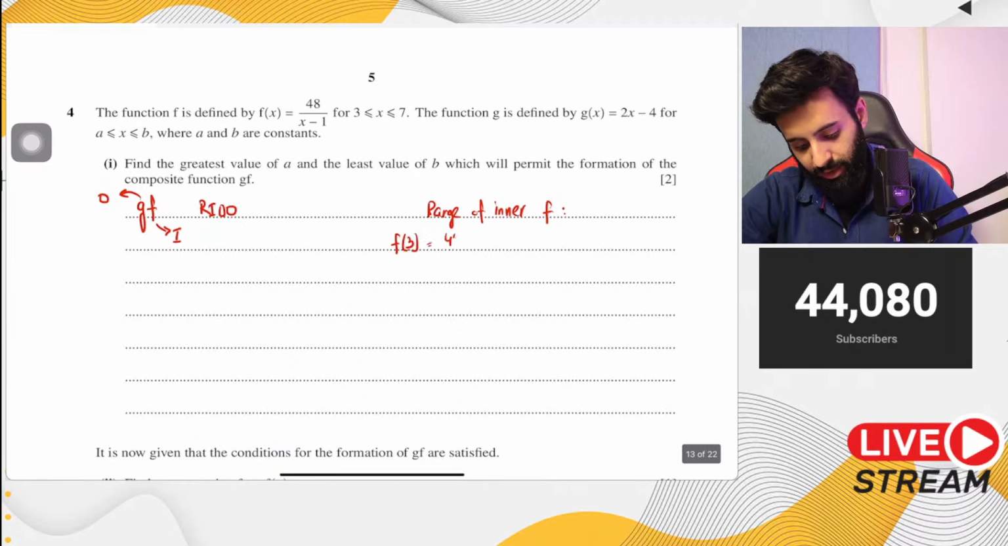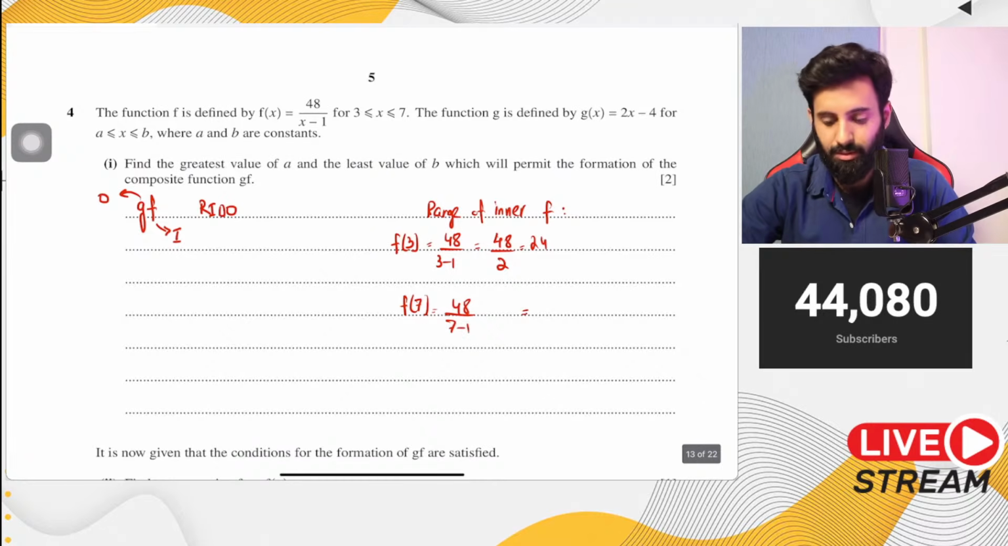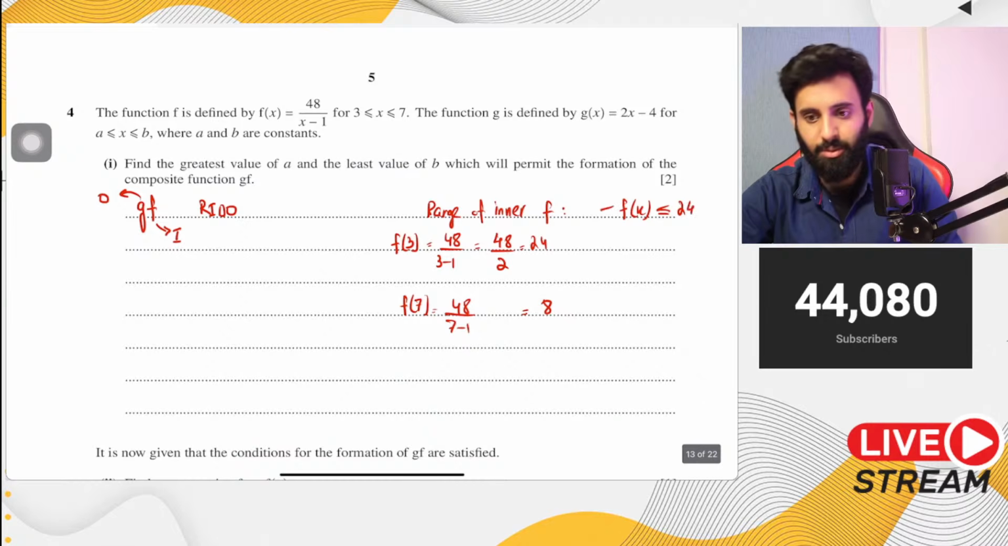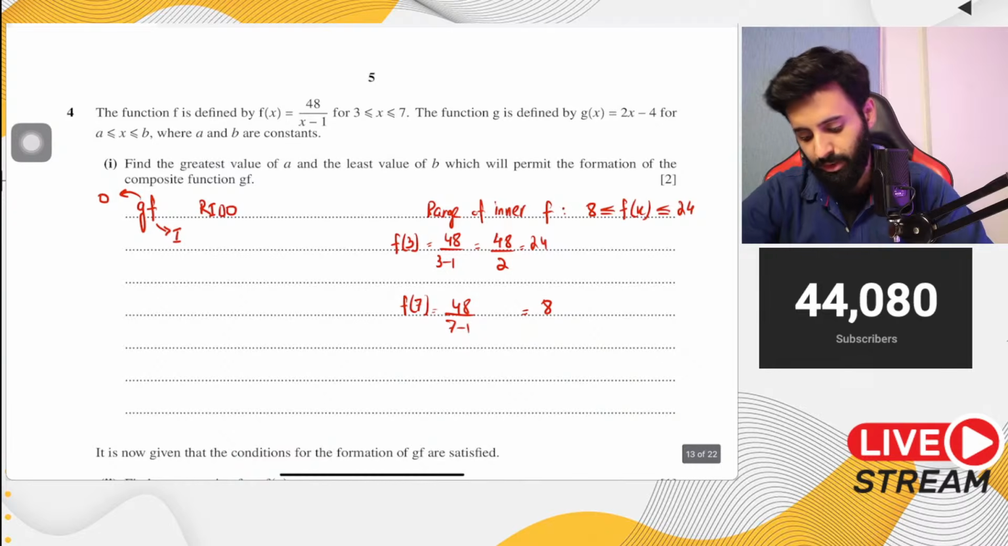If I plug in 3, here's what happens. 48 over 3 minus 1. 3 minus 1 equals 2. 48 upon 2 is equal to 24. And just like that, if I plug in 7, 48 over 7 minus 1, 7 minus 1 is 6. 48 upon 6 is equal to 8. So that means the range of the inner function, f of x, is less than or equal to 24, and greater than or equal to 8. These are the two values between which the function will revolve.